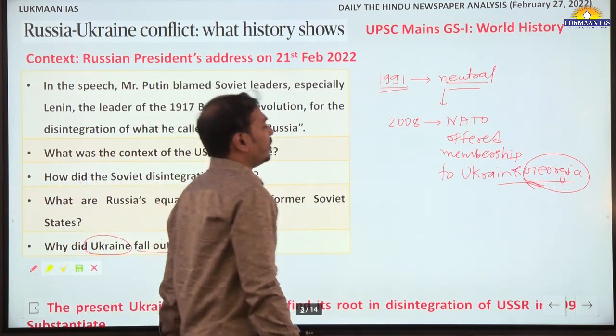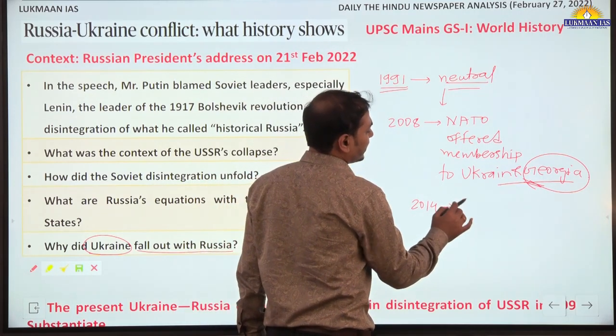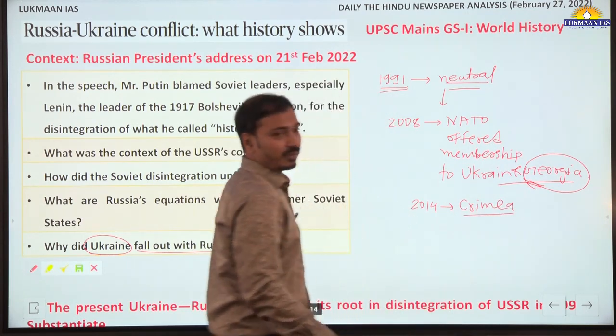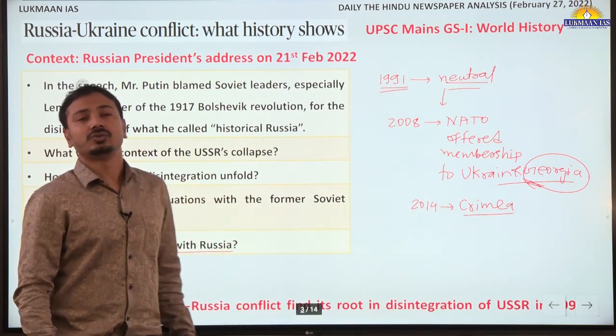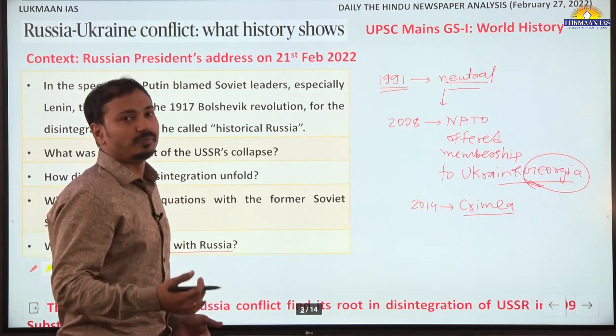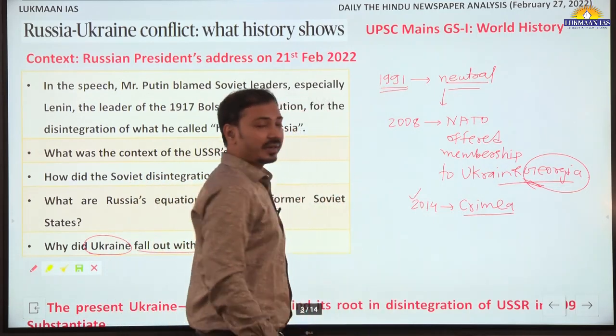Along with that, what we observed in 2014 is that the Crimean Peninsula of Ukraine was annexed by Russia. It is a strategically located peninsula in the Black Sea region, and it was annexed unilaterally by Russia.